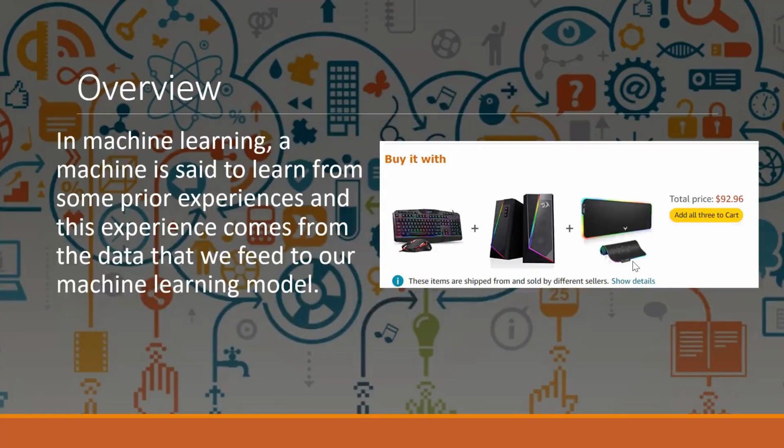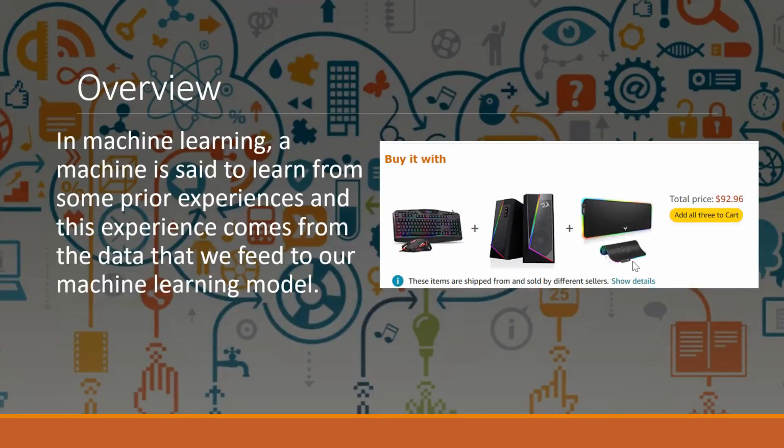Now, if I talk about a real life example, one example of machine learning we can observe is while shopping on any e-commerce website, for example Amazon. On Amazon we get suggestions like users also buy this along with the product, or you can see on the screen one screenshot showing a suggestion, "Buy it with". It is showing a combination of products that people usually buy. All these results on Amazon are based upon machine learning training, in which the system learns specific users' habits and makes recommendations for new extra things to purchase.